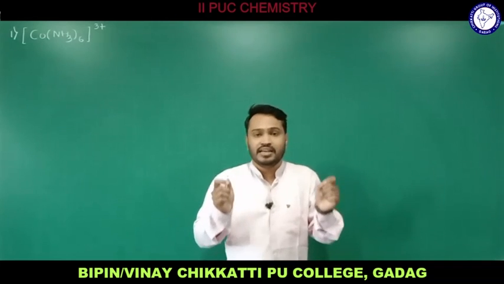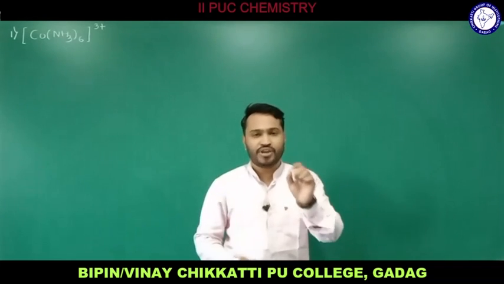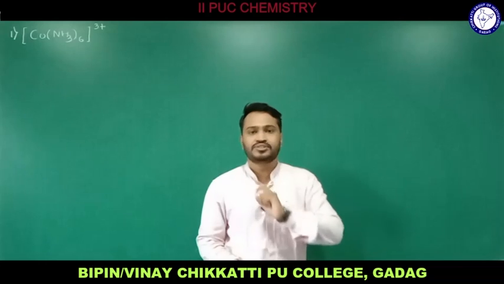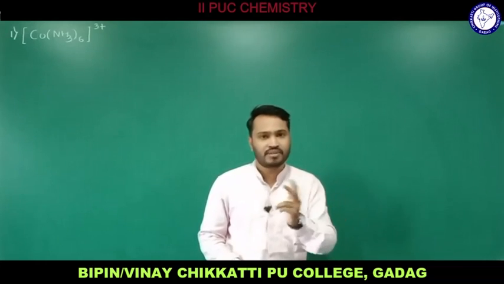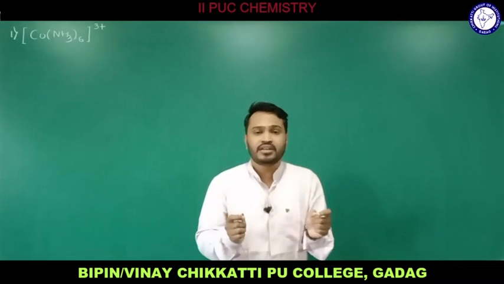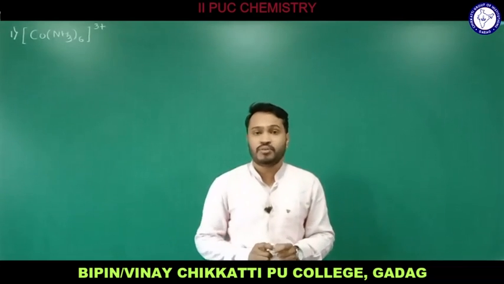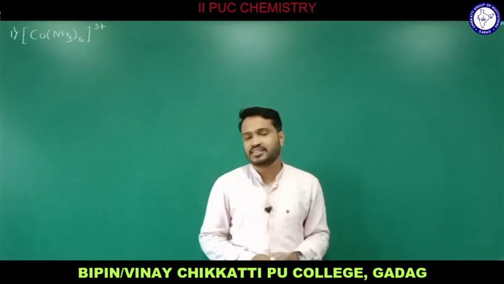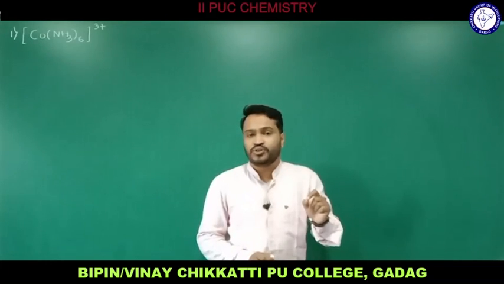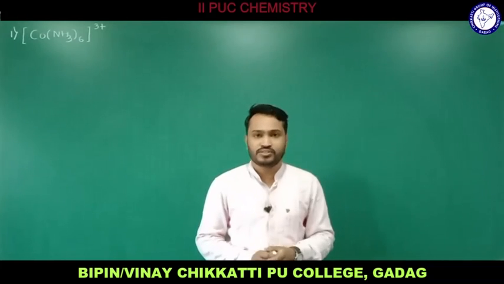Remember that in a coordination compound we have a central metal atom and ligands, and we have a coordinate bond in between central metal atom and ligand. The central metal atom of coordinate complex has to provide vacant orbitals. Remember that. Central metal atom is going to provide the vacant atomic orbitals.